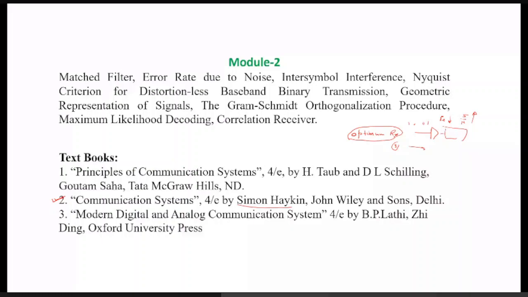And what is an optimal receiver? An optimal receiver is that receiver whose probability of error of detection is the least, or in another sense, the probability of error depends upon the signal to noise ratio itself through the complementary error function. So it means it has the highest value of signal to noise ratio at the receiving end.